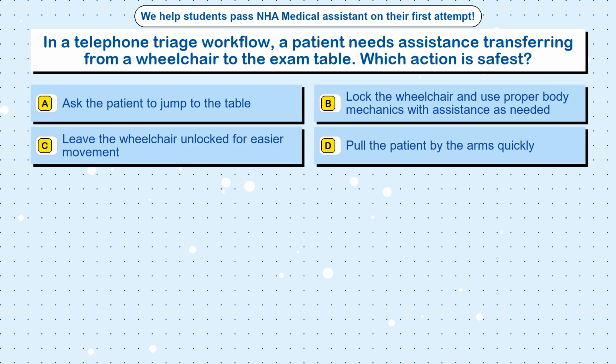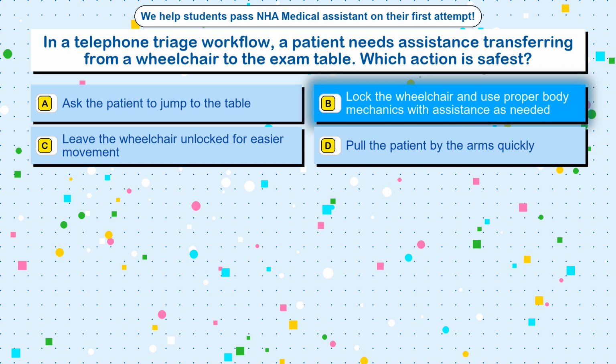Question 76. In a telephone triage workflow, a patient needs assistance transferring from a wheelchair to the exam table. Which action is safest? Option A. Ask the patient to jump to the table. Option B. Lock the wheelchair and use proper body mechanics with assistance as needed. Option C. Leave the wheelchair unlocked for easier movement. Option D. Pull the patient by the arms quickly. The correct answer is option B.